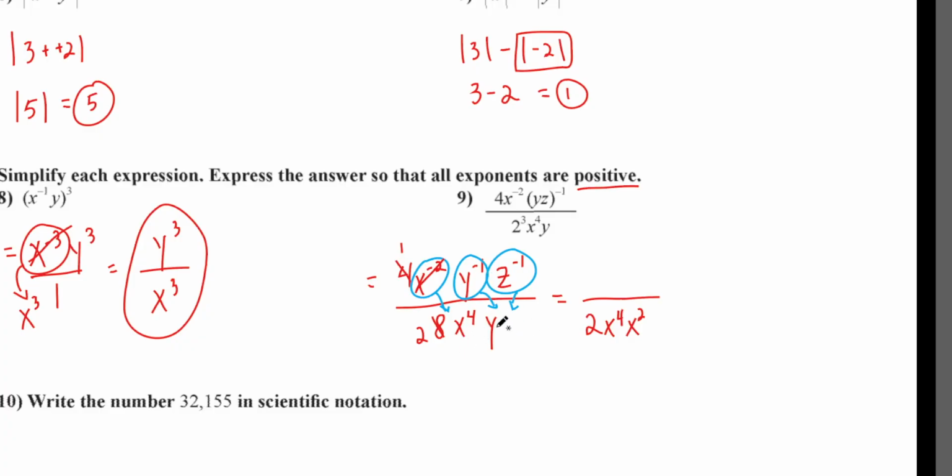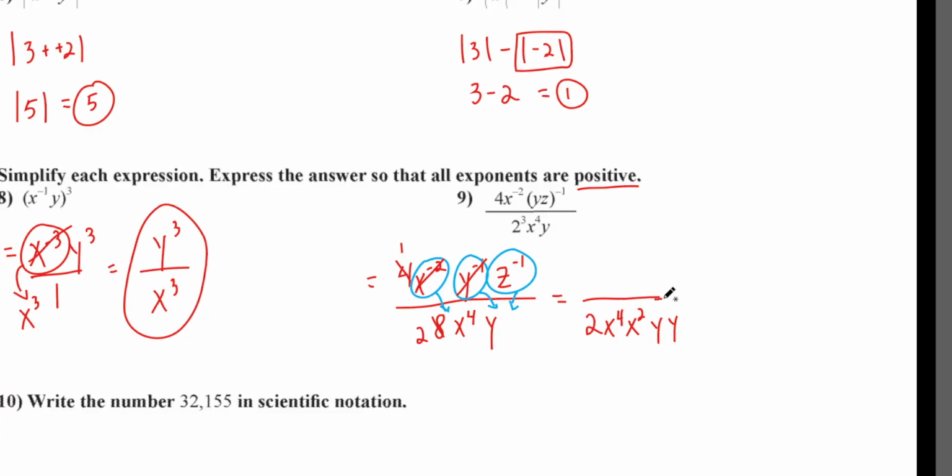Let's do the same thing with the y's. I already got a y down here, so I'll keep that y right there. Now what do I do with this? Flip that to the bottom, and it becomes what? Another y. Not y to the 2. It wouldn't be to the 2 anyway. You wouldn't say that. You'd say to the second. This is a y to this negative second. All right, don't get ahead of me. Just answer my questions. I know what you were thinking again. So y to the negative second, we flip it to the bottom. It leaves here, and it becomes another y to the first.